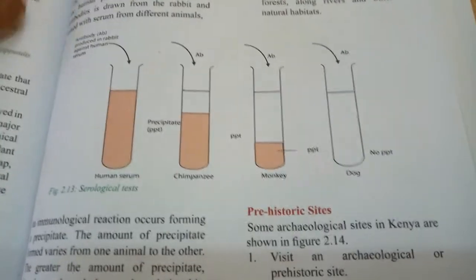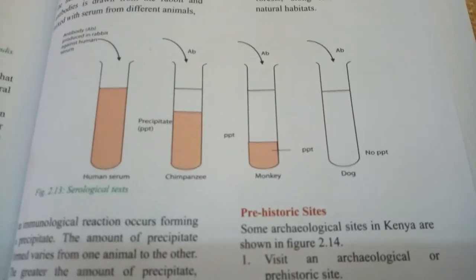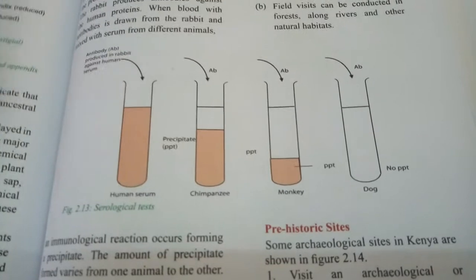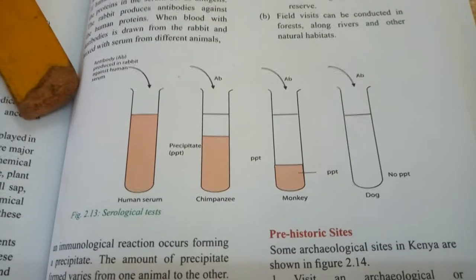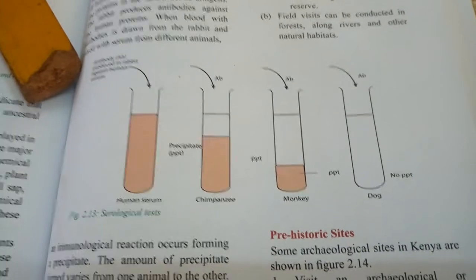How? All of them are animals. Second, all of them belong to phylum Chordata. But then they are separating at the point of class.